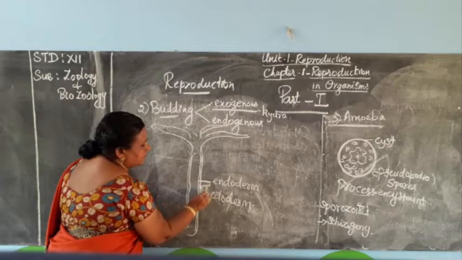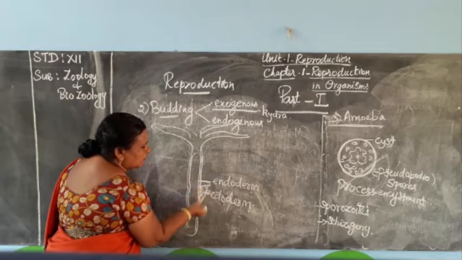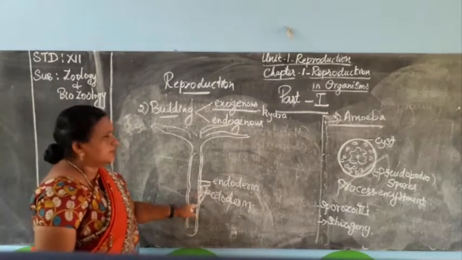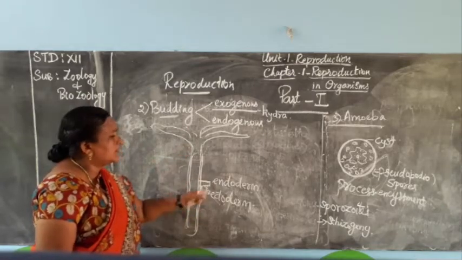When it gets tentacles and is somewhat mature, it detaches from the mother organism and comes out.